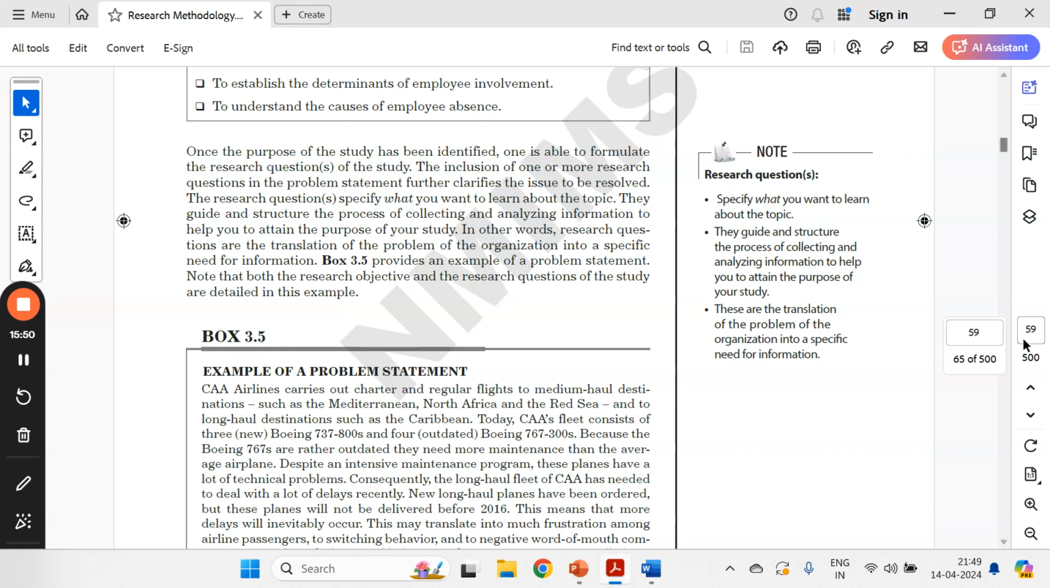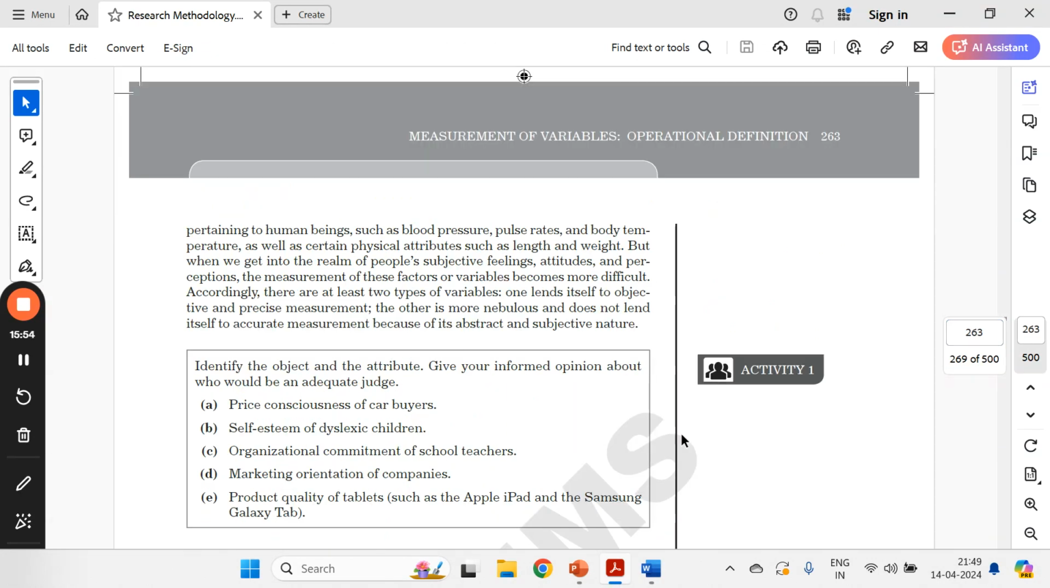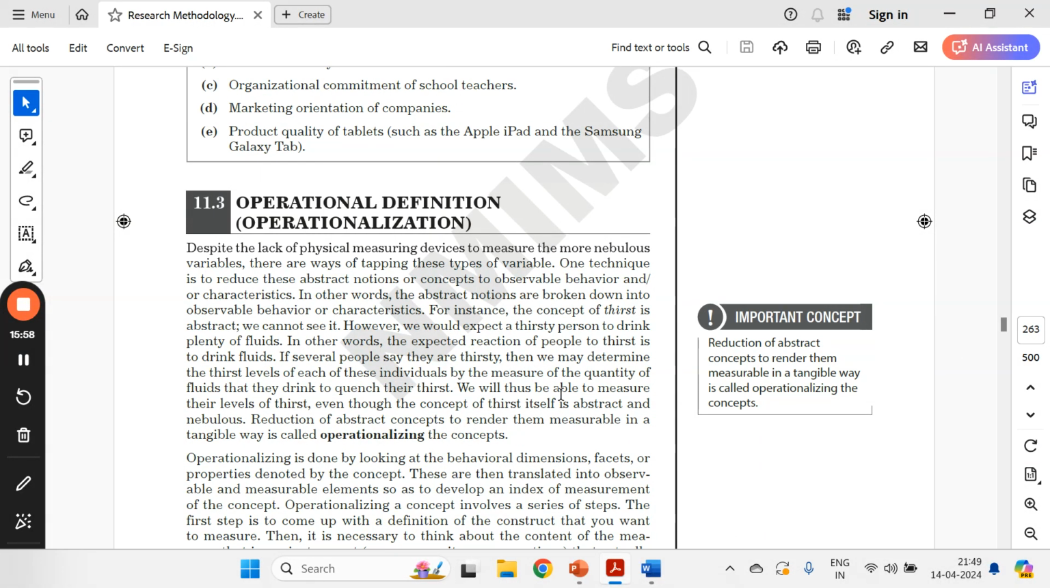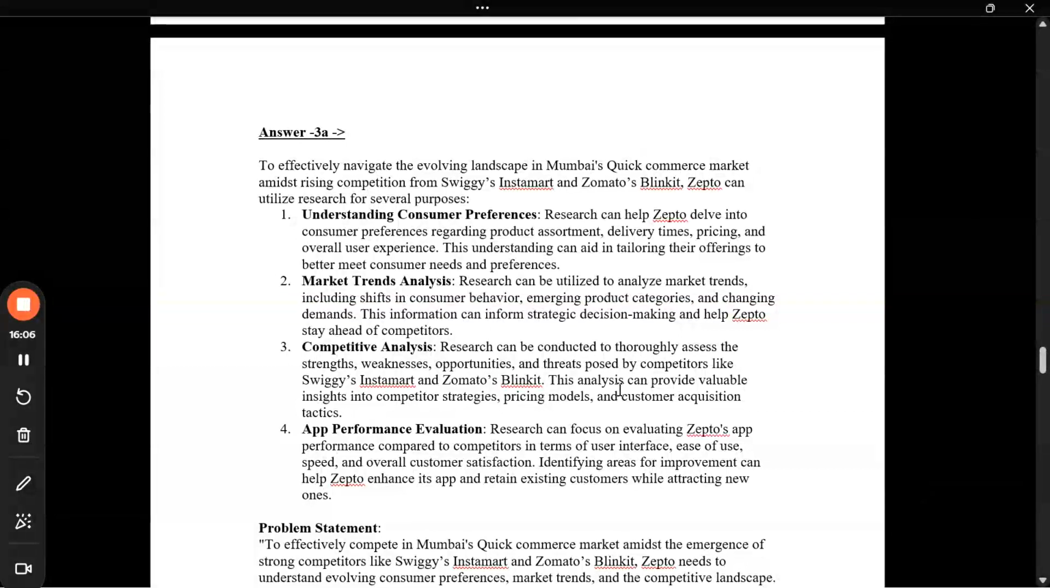Then we talk about the operational definition, that okay, what is this operational definition talk about, and what's the meaning of this is important to understand. So this is all the theoretical aspects. Now we see how the actual answer is to be written. Firstly, the first part asks what's the importance of this research. So why it's important for Zepto.